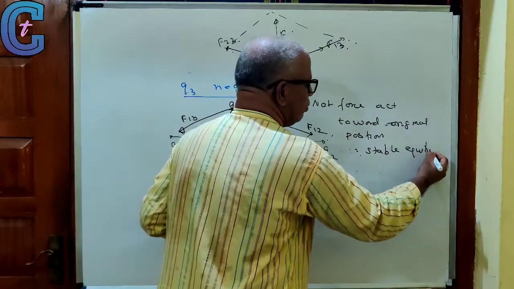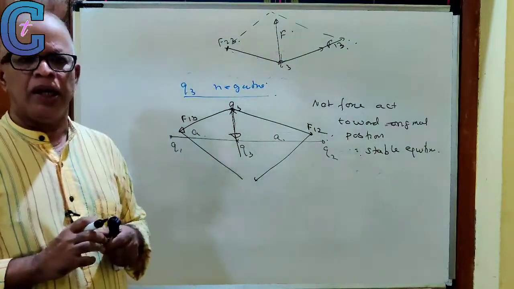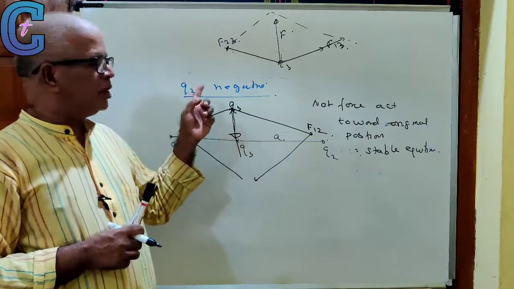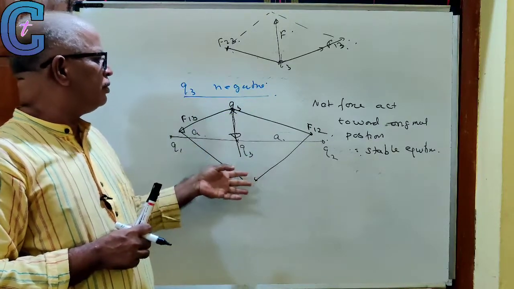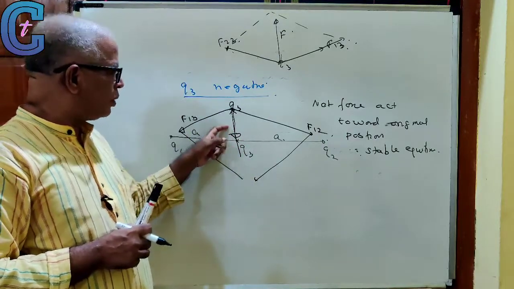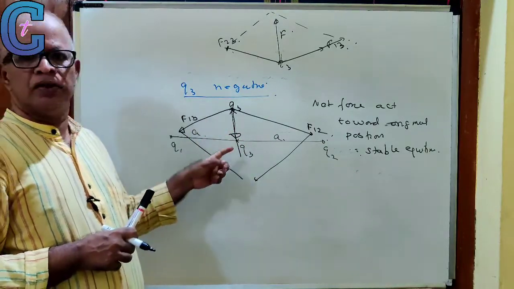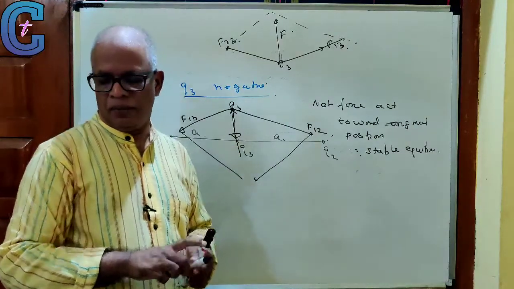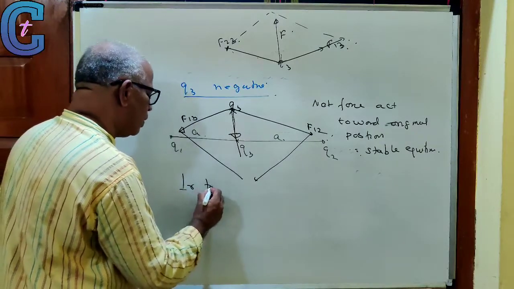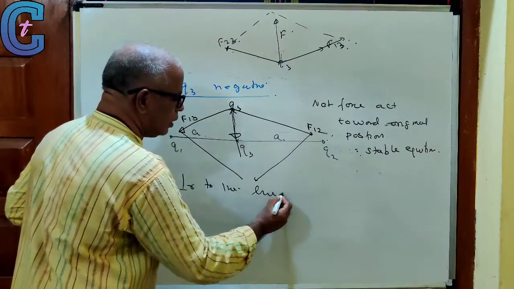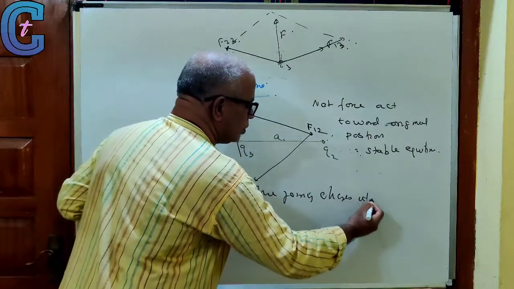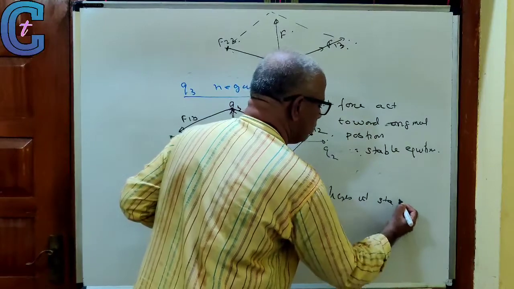What we are seeing now: along the line joining the charges, the equilibrium is stable. Perpendicular to the line joining the charges, it is unstable equilibrium. In this case, perpendicular to the line joining charges, it is stable equilibrium.